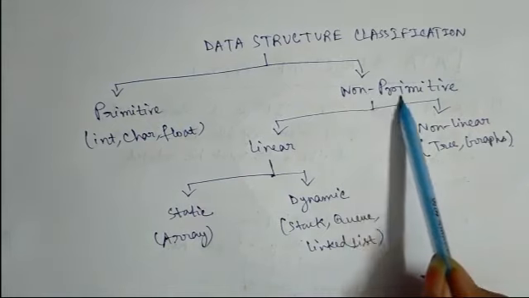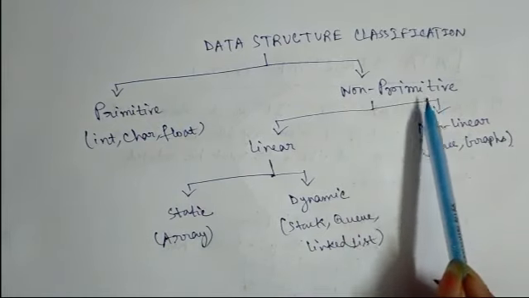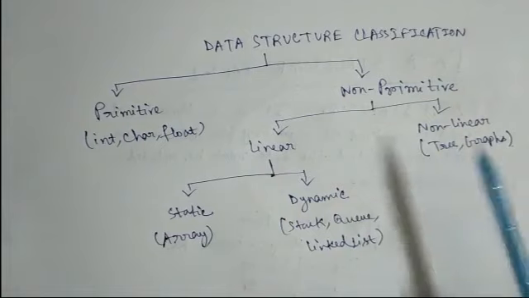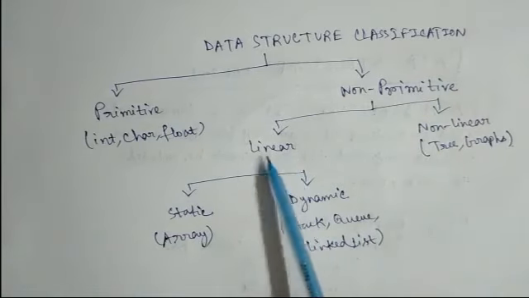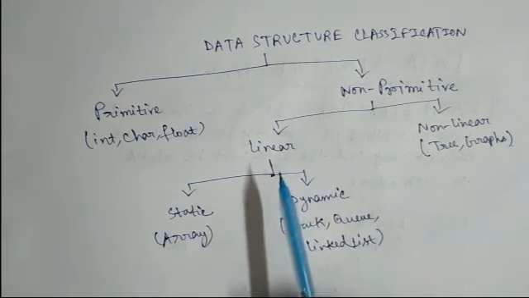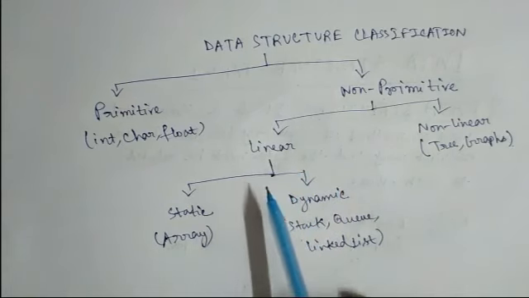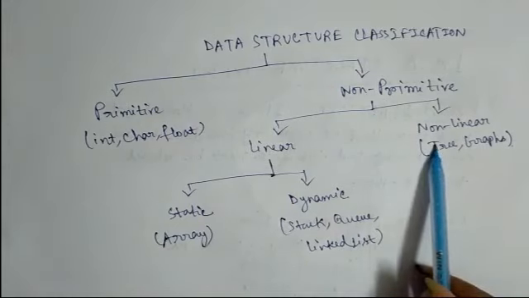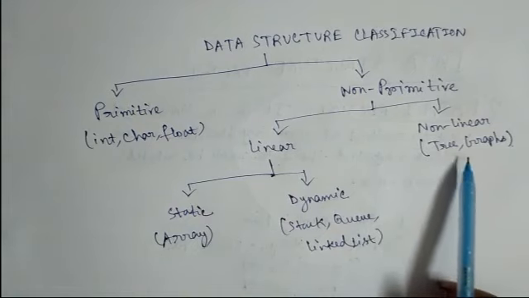Now non-primitive data structure is again divided into linear and non-linear data structures. Linear data structure means what? That means here data are stored sequentially, means one after another, and non-linear data structure means what? Here data is not stored sequentially.